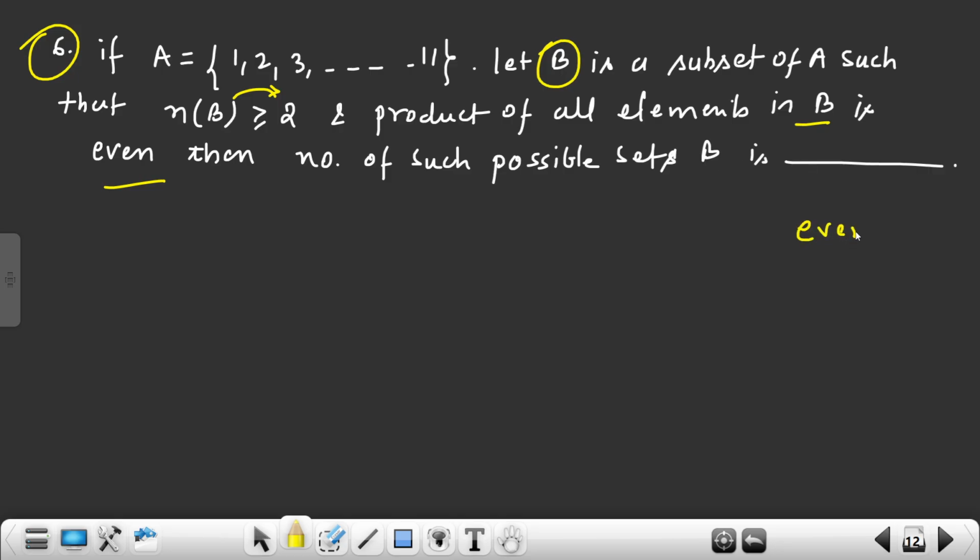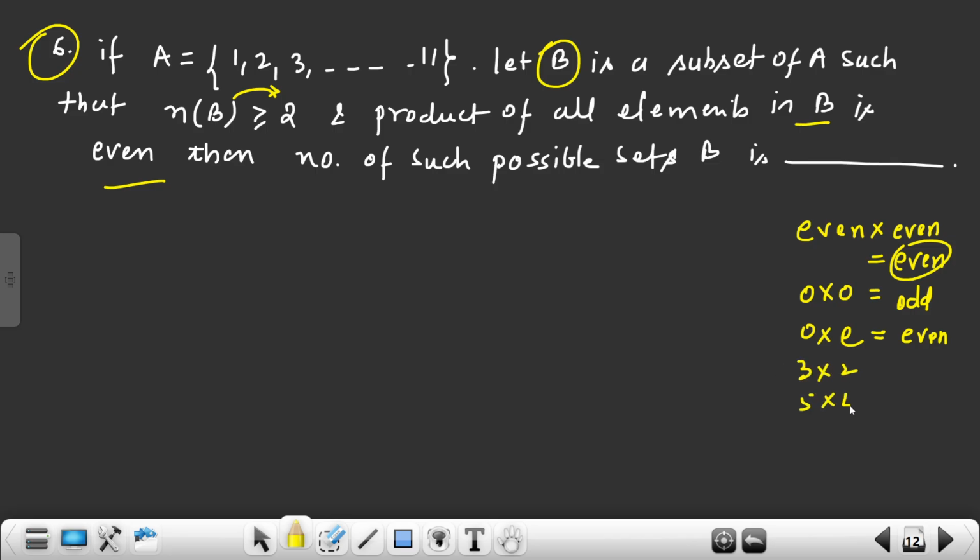So when will the even number come? When all the elements are even, then the product is even, right? Because odd into odd is odd, and odd into even is also even. Like for example, 3 into 2, 5 into 4, right? This is there. Now, so how many possible sets are there? Just pay attention. This will be done by a very simple method. This kind of question is conceptually very hard, right? Because calculation is not so big a problem here. The problem is how to think.